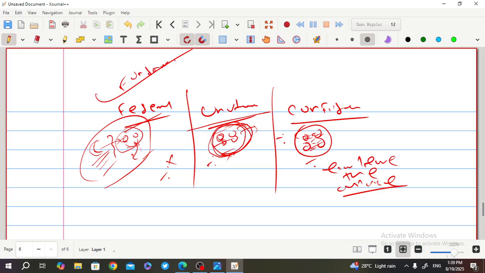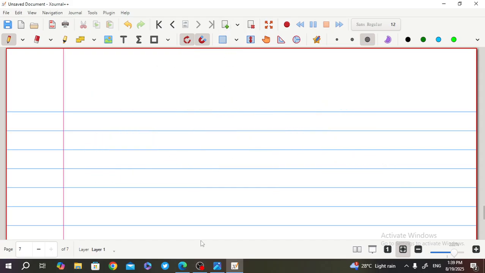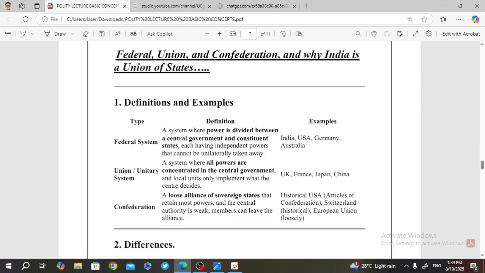The fundamental difference between the federal, unitary and confederation. Now I can prepare the slide for you, so your doubts will be more clear. See here, the slide is about federal, unitary and confederation and why India is a union state. This is the latter part, we are discussing it later. First, we can say the federal, union and confederation.